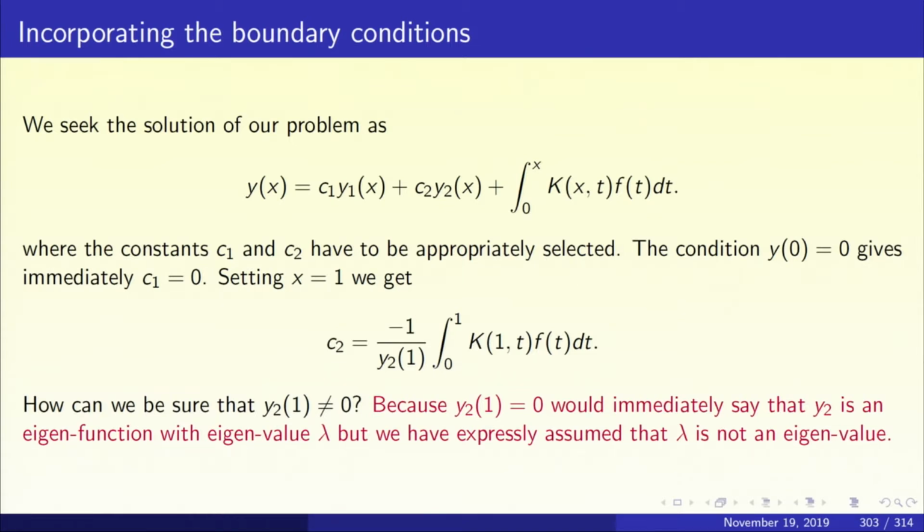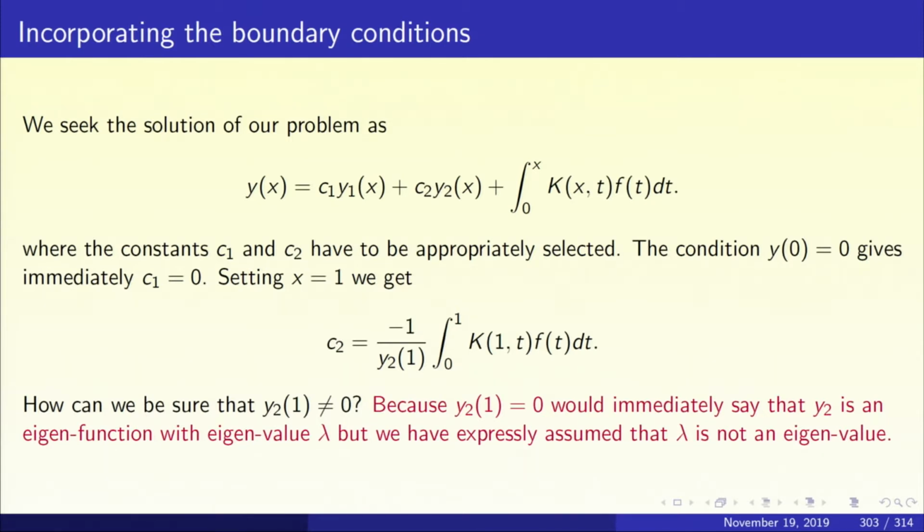How can I be certain that y2(1) is non-zero? If y2(1) happens to be 0, this entire argument breaks down. But remember, what is y2(0)? y2(0) is already 0. Now, if y2(1) also happens to be 0, then y2 will be an eigenfunction with eigenvalue lambda, because it satisfies the boundary condition and it is not the 0 solution.